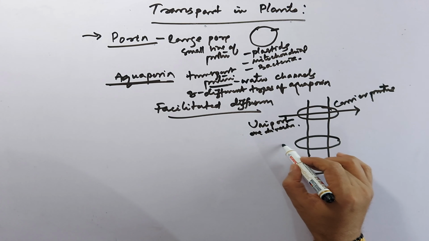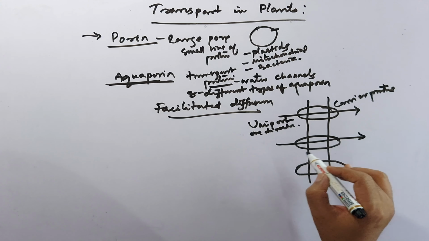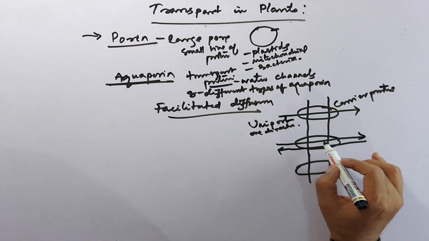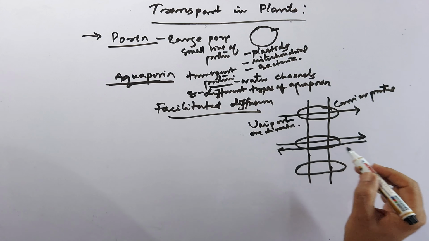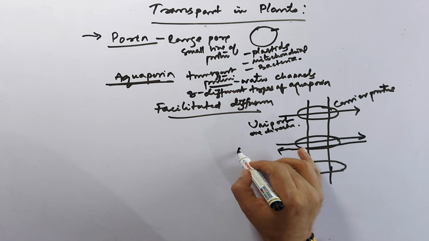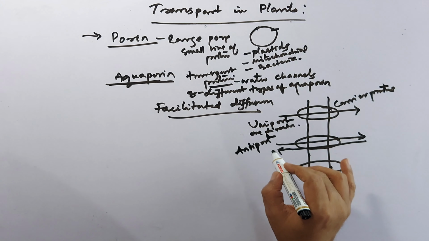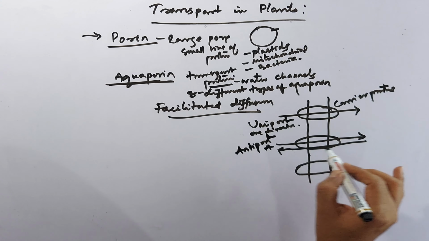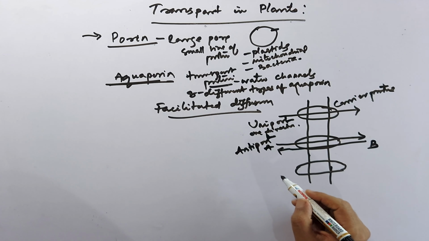Then when a protein is associated with movement in both directions, this is called antiport. Suppose A is passing inside here and B is coming outside.